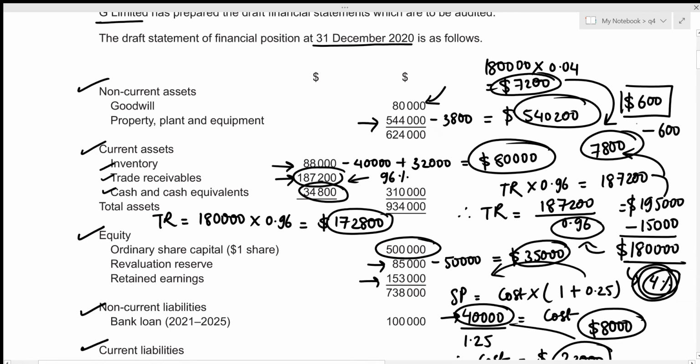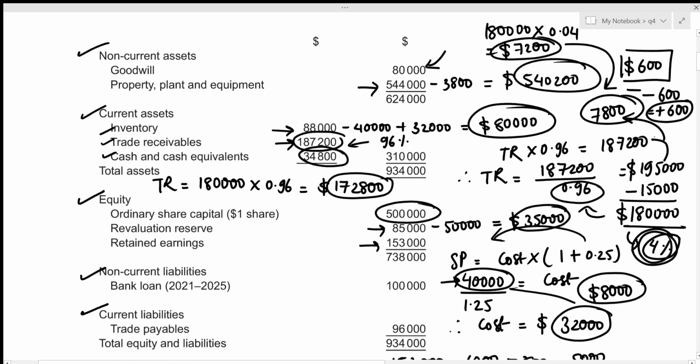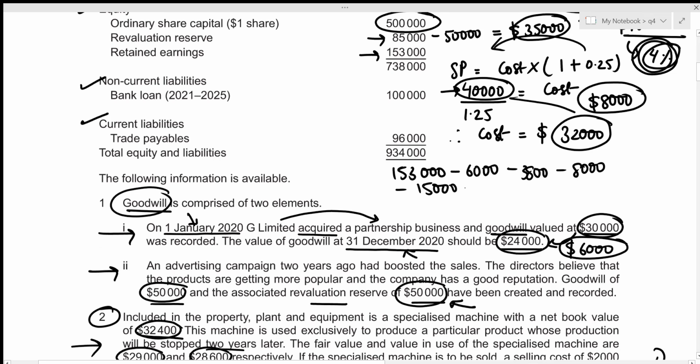So that's two negatives, which results in a positive 600, which means that we need to add this 600 to our profit, and profit is added to the retained earnings. So we just have to add the 600 to our retained earnings. That's plus 600. This concludes everything. So now we can figure out the total for retained earnings.